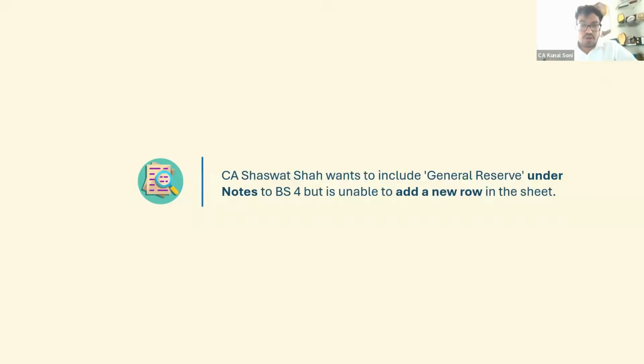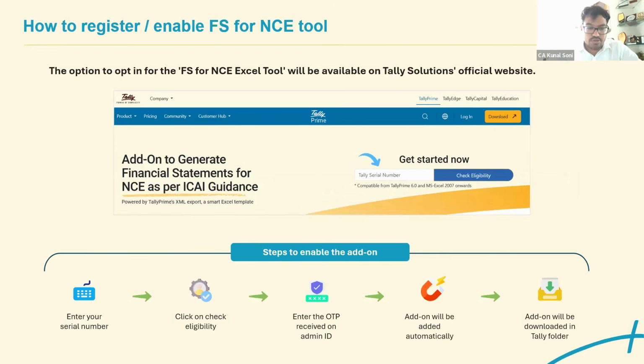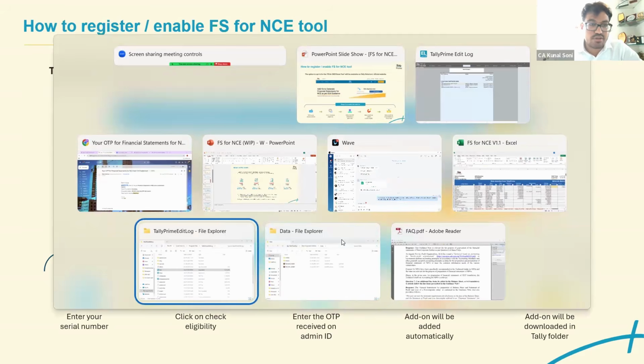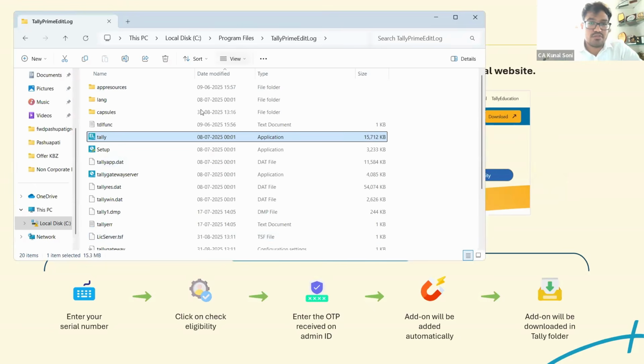Product walkthrough we would do further. So hope how to install that is clear. What would be the name of the add-on? I would, if possible, even open that particular folder. Now see, this is the folder for TallyPrime Edit Log.